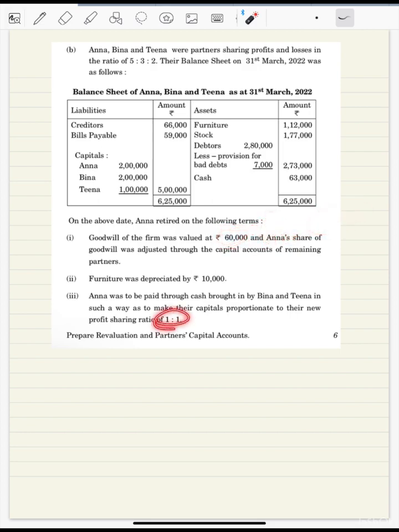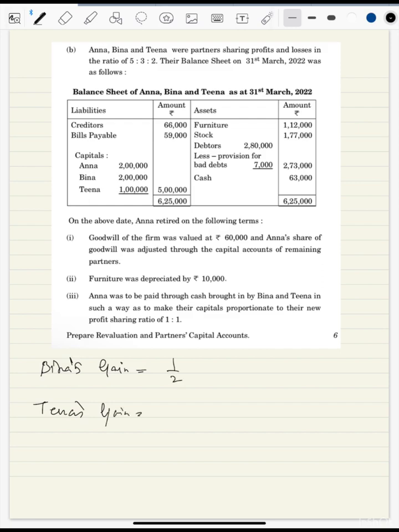So the new ratio is given, the old ratio is given. We need to find out the gaining ratio by subtracting the old share from the new share. So Beena's gain and Tina's gain equal new share minus old share. The old share of Beena is 3/10 and Tina's is 2/10. So multiplying by 5, it is 5 minus 3 over 10 and 5 minus 2 over 10. So it's 2/10 and 3/10. So the gaining ratio is 2:3.